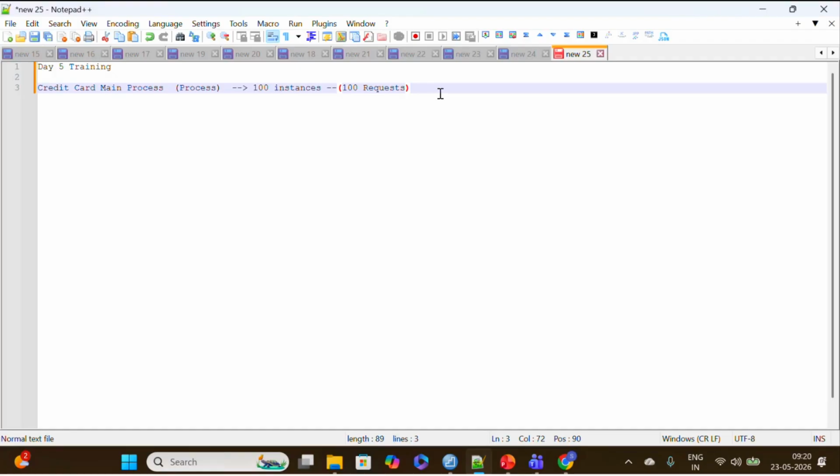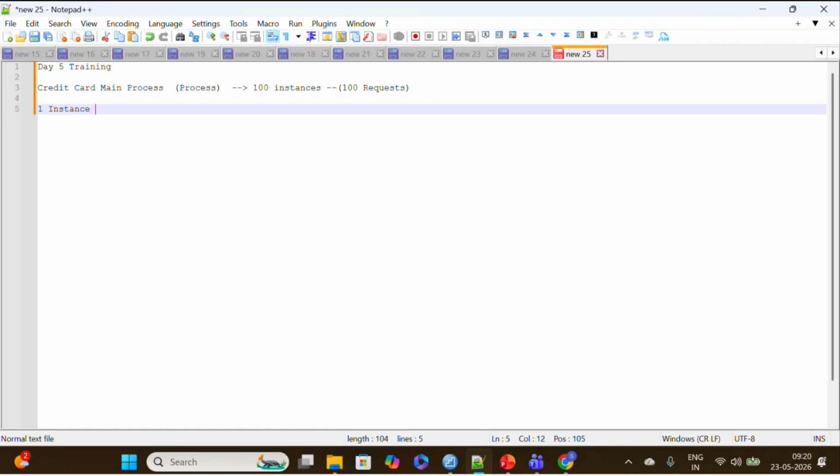Yes. So I'll take one instance life cycle, because it is a request. We can say it's a request life cycle or one instance life cycle. How will one instance, one request, go through? Whenever one instance is created, a unique ID is generated. We call it the instance ID. This instance ID is unique for all 100 requests.